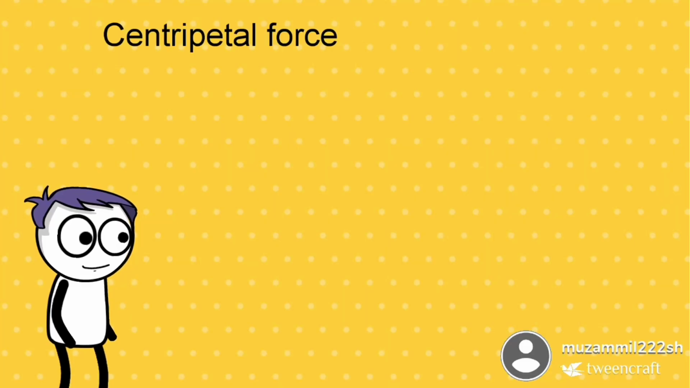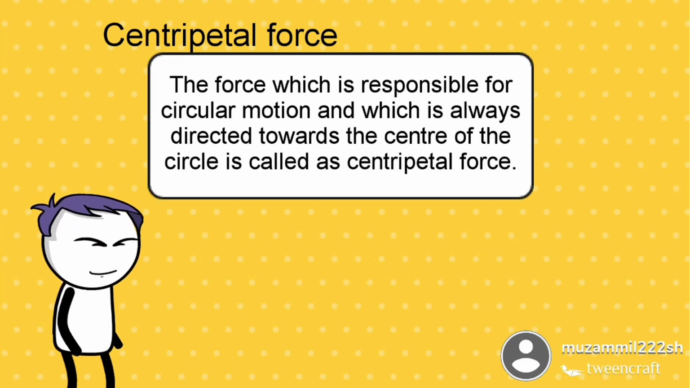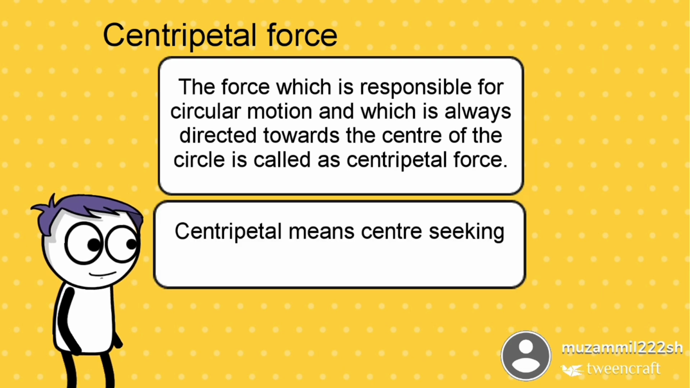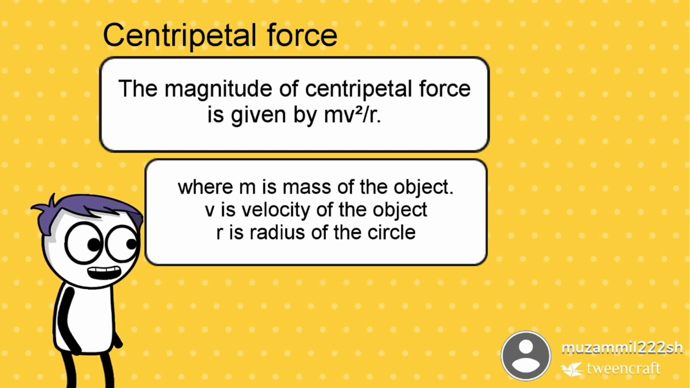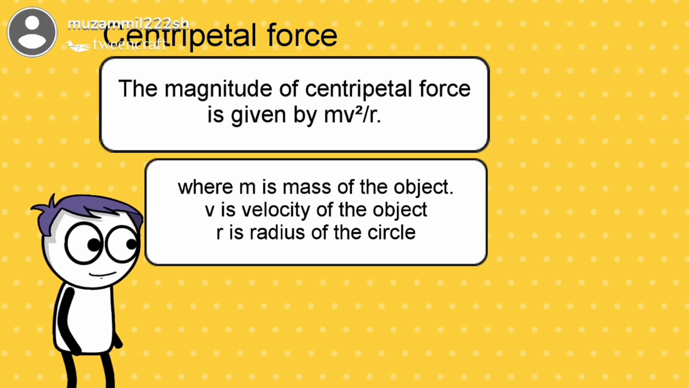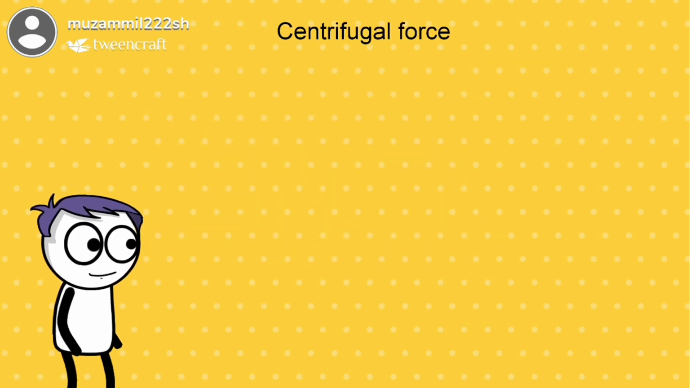Centripetal force. The force which is responsible for circular motion and which is always directed towards the center of the circle is called as centripetal force. Centripetal means center seeking. The magnitude of centripetal force is given by mv square by r, where m is mass of the object, v is velocity of the object, r is radius of the circle.